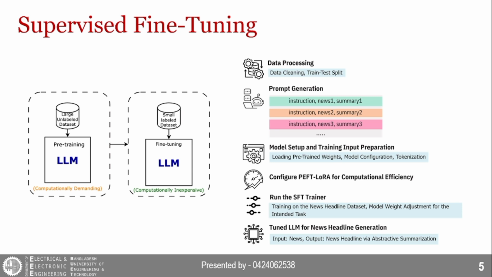In supervised fine-tuning, a pre-trained model is further tuned on a custom dataset to fit it to the downstream task, in our case, headline generation. Fine-tuning consists of several steps starting from data preprocessing, prompt generation, model setup for training, configuring the PEFT LoRA for computational efficiency, and finally running the SFT trainer. In this way, the tuned LLM learns to generate a headline for an input news text.